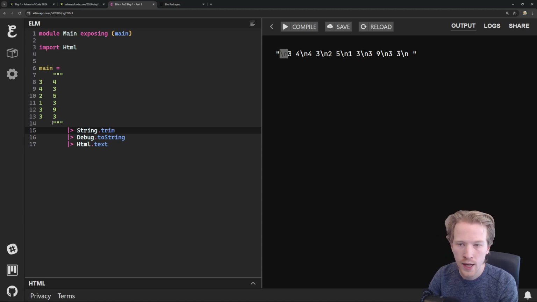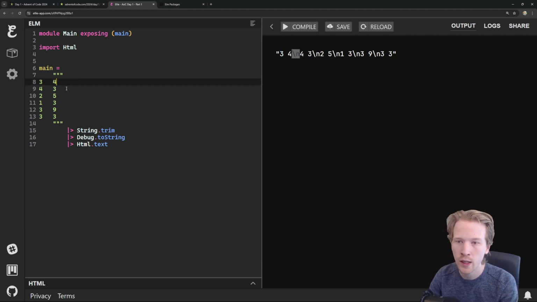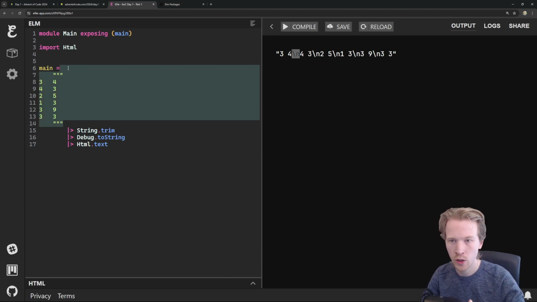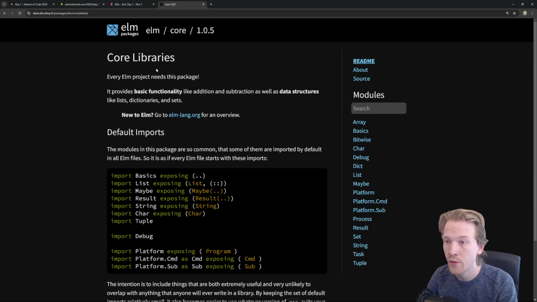What that's going to do is cut off the white space after, and cut off the white space before. So we should see this string get a little bit cleaned up. We're still going to have new lines in between each line, which is totally fine. It's actually something we want. So over the course of this video, I'm just going to be transforming this input one step at a time and walking you through the different core Elm functions that I'm going to use.